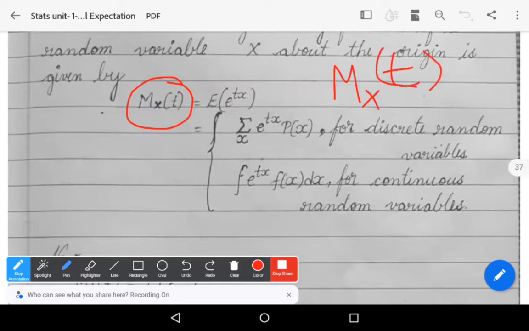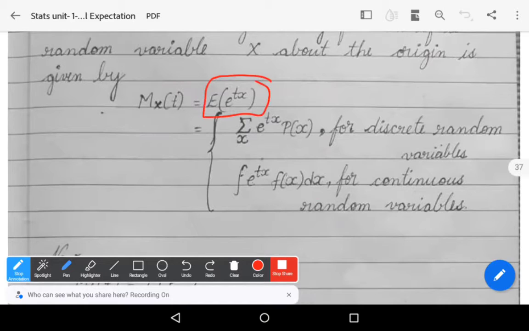You must write capital X in the suffix of M_X(t), and it is defined as expectation of e power tX. Here, the random variable capital X may be either discrete or continuous.